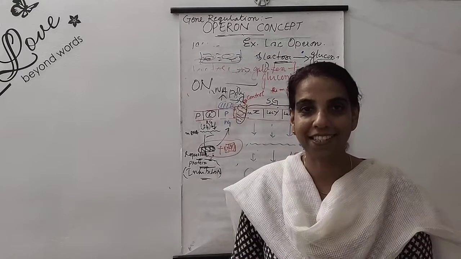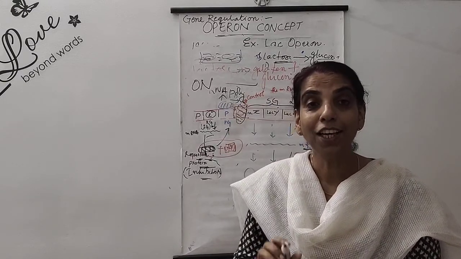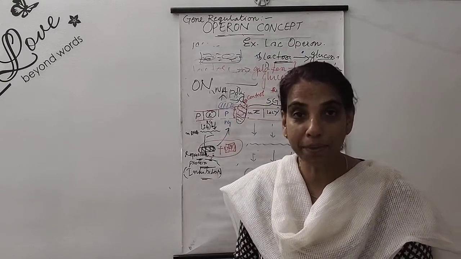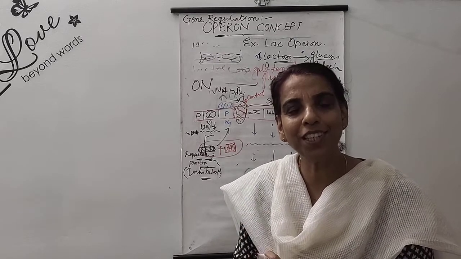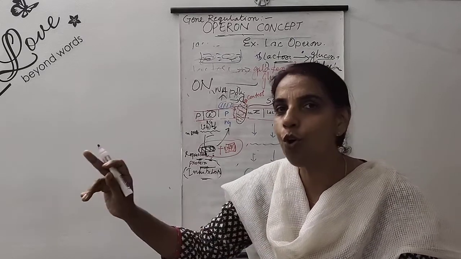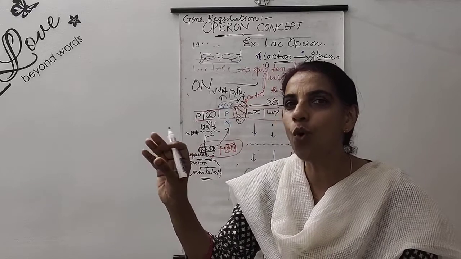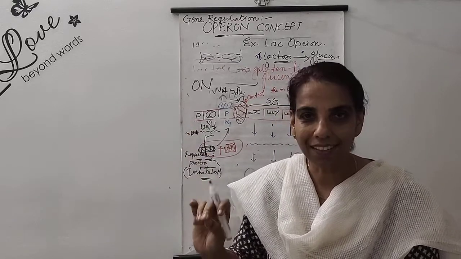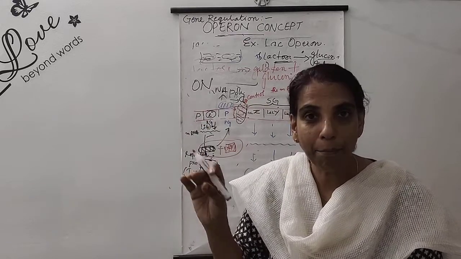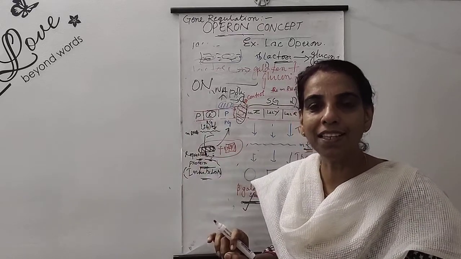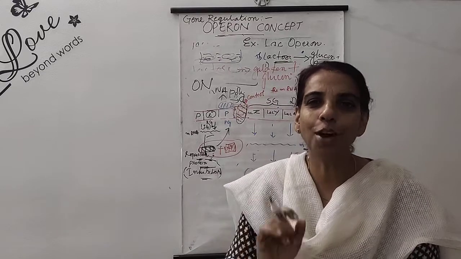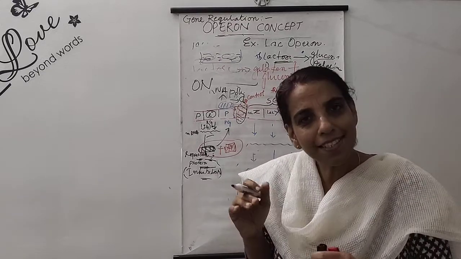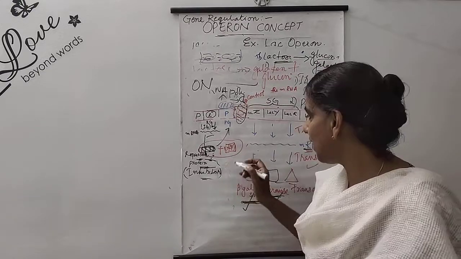This lactose molecule will hold the repressor molecule, thereby this repressor cannot reach the operator site. That is something like you have got a troublesome person. You are 100% sure that this troublesome person will go and give some sort of unwanted messages so that the work will be hampered. The same thing happens here. So what you can do, you stop that fellow on the way.